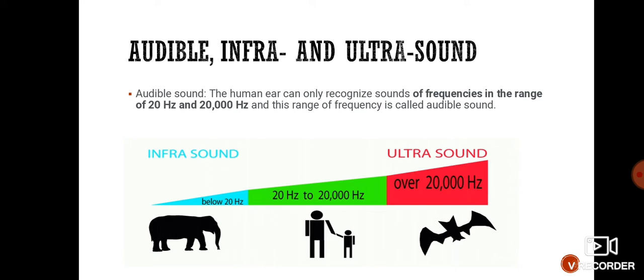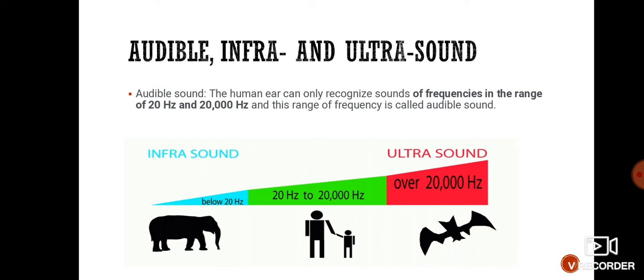As we have seen, audible sound, the human ear can only recognize sounds of frequencies in the range of 20 hertz to 20,000 hertz, and this range of frequency is called audible sound. Below this and above this it is inaudible. Now below 20 hertz is infrasound.